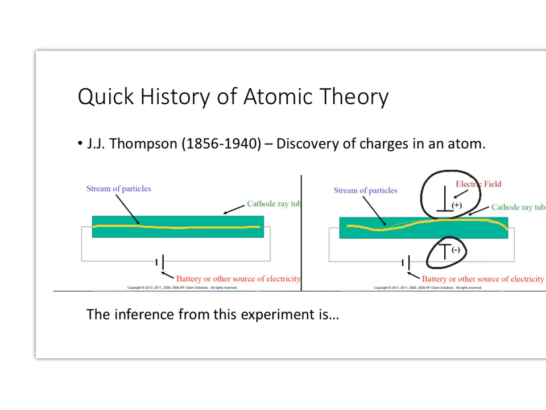Okay, and what he found is this: when he did that, the stream bent. And if you notice, it is repelled by the negative charge and attracted by the positive. That means, what charge is it? Oh, it must be negatively charged, right?